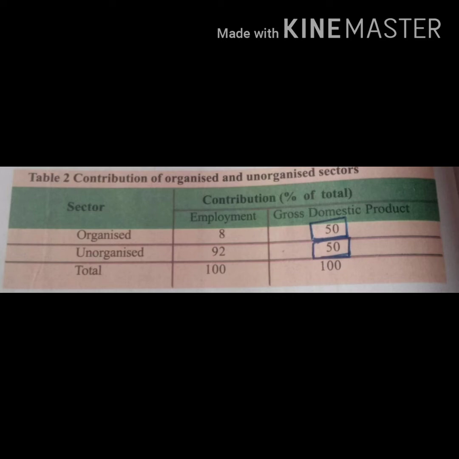On the other hand, only 8% of people had decent employment, meaning the organized sector contributes 50% of the production of goods and services.